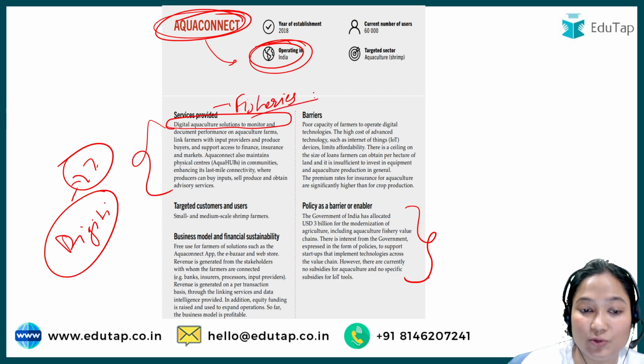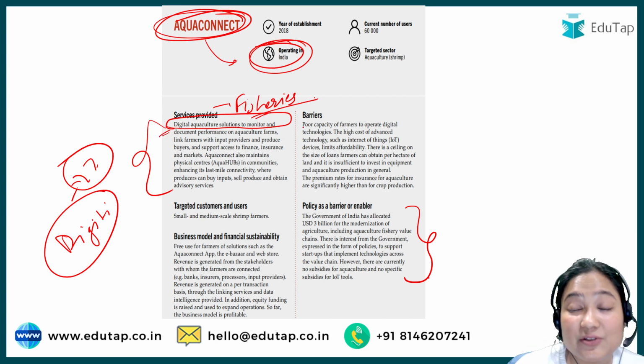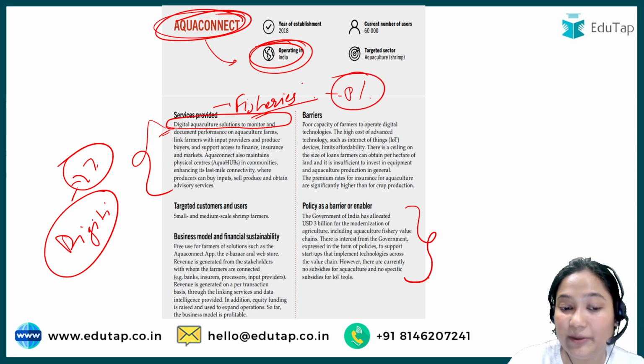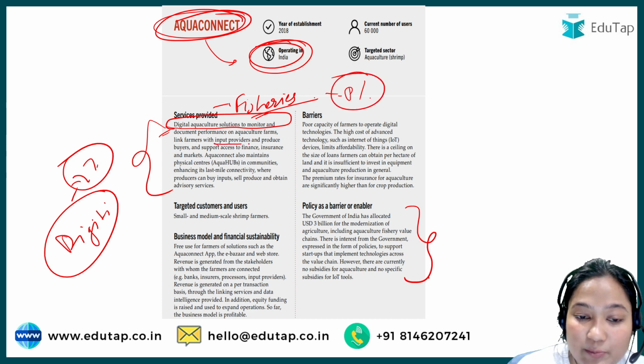So one thing you'll have to know here. Then what it is doing, basically monitoring and documentation of the agriculture farmers, so that they know how efficient the farming they are doing is, how much productivity is there and how they can improve it. Okay, according to that they can implement the policies. So again, input provision, buyers support, all that kind of thing.